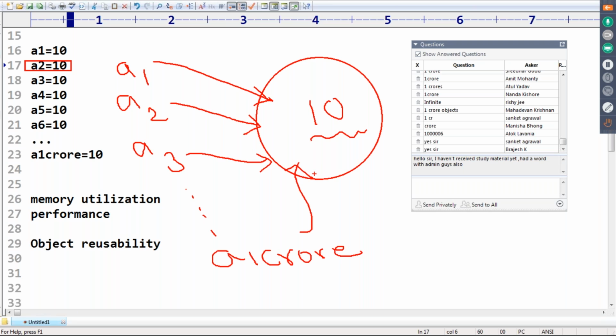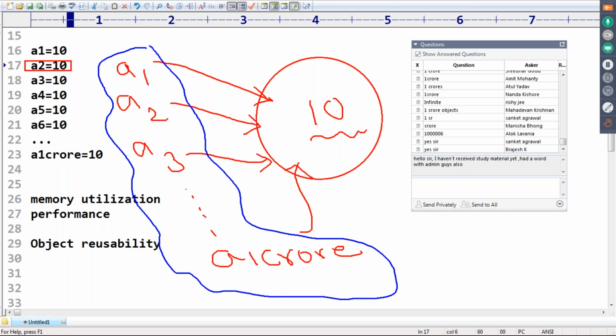Only one object, with 1 crore references pointing to the same object. Sir, can you see whether it is really an advantage or not? Yes, instead of creating 1 crore objects, just create only one object and reuse the same object wherever required, so that memory utilization and performance are both improved, sir.